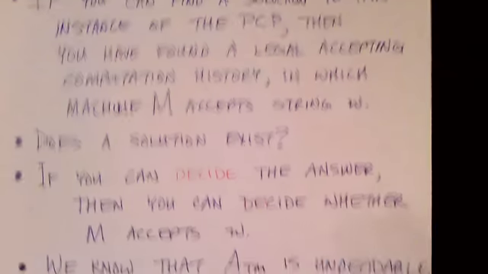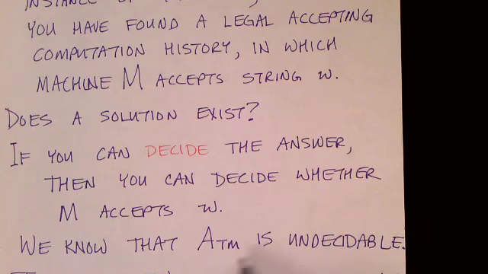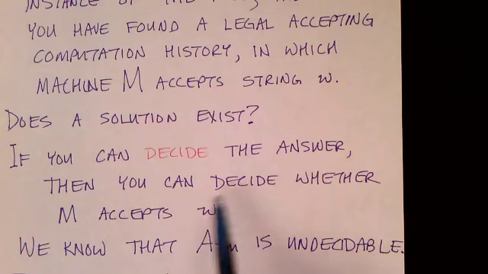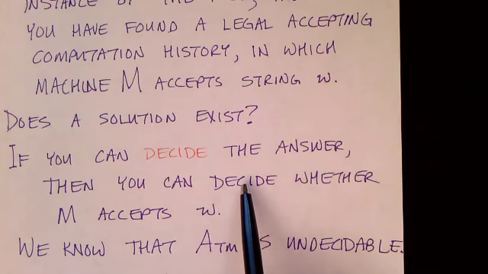So that would allow us to decide the acceptance problem for Turing machines. In other words, to determine whether M accepts W, we encode it into this instance of the post-correspondence problem by creating these tiles the way we've just described, and then we determine whether or not a solution exists.